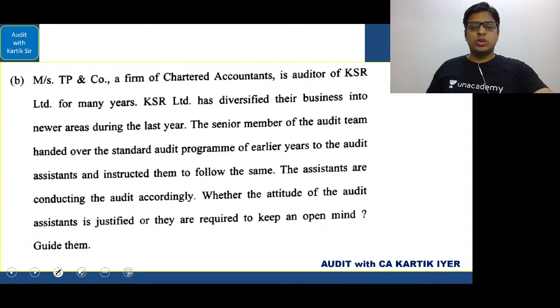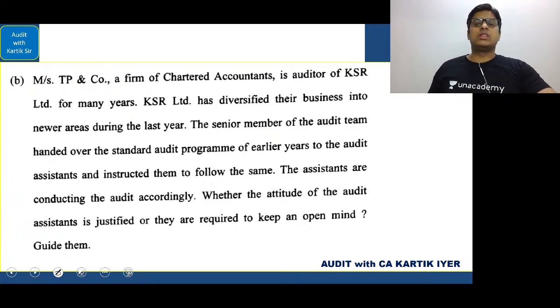Next one. This question is good. A firm of CAs, TPN and Company, is auditor of KSR Limited for many years. KSR has diversified their business into newer areas during the last year. So you understand that the business has spread and they have diversified into new areas. It means that the size and nature of the entity has changed.